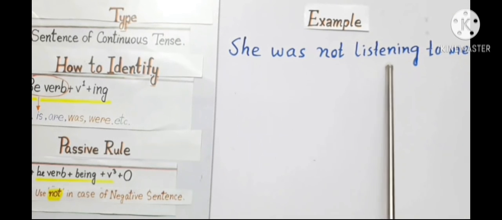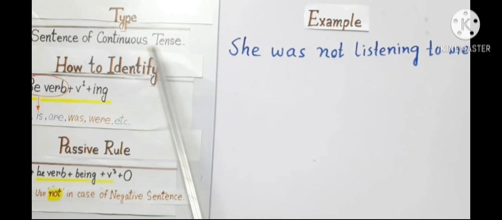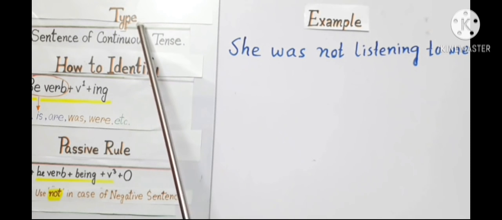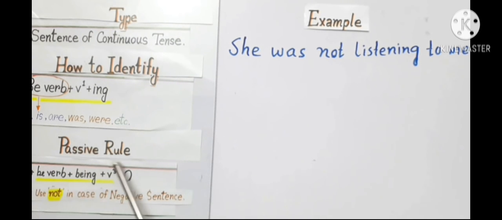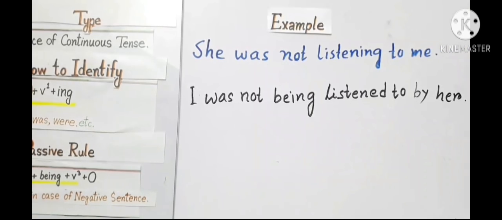She was not listening to me. An example of a negative sentence of continuous tense type of voice, and I have to follow the passive rule to make the sentence passive and use not because of this negative sentence. The answer will be: I was not being listened to by her.